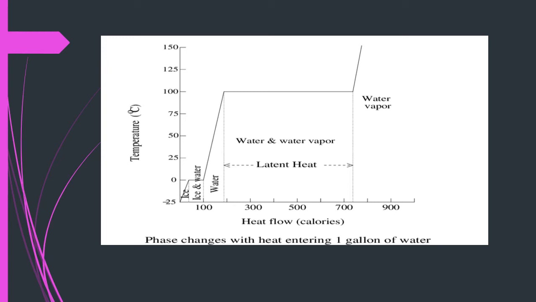The fourth line refers to latent heat of vaporization, still constant at 100 degrees Celsius. Also, we know the temperature does not change because the absorbed energy is used to break down the bonds between molecules of liquid to change it into gas. So, this refers to latent heat of vaporization. The last line, which refers to the gaseous state, starts from 100 degrees Celsius.